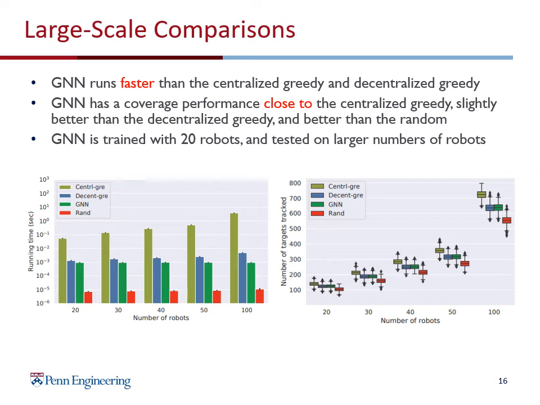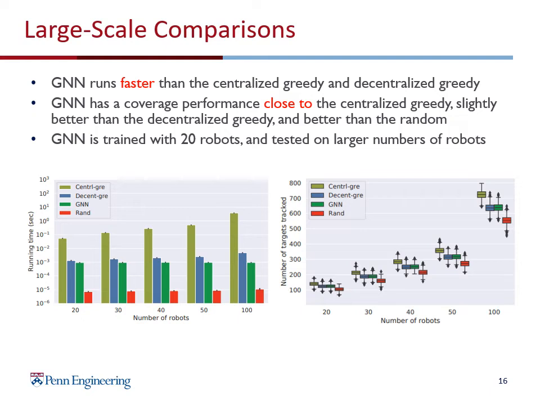We also evaluated our algorithm in large scale setting. Here we removed the optimal algorithm since it runs very slow when the number of robots is large. Here we see similar results. GNN runs much faster than centralized greedy. Its running time is still around 1 millisecond even though the number of robots is increased to 50. It covers a similar number of targets as the centralized greedy algorithm and covers more targets than the random algorithm.